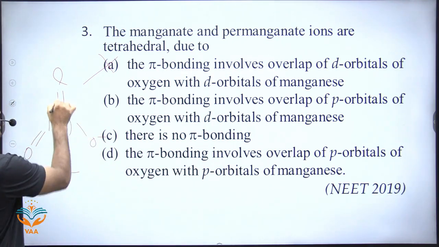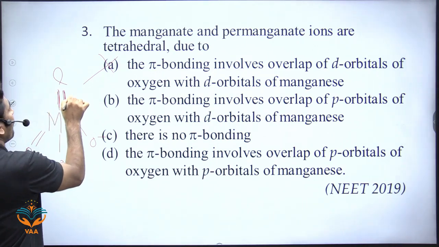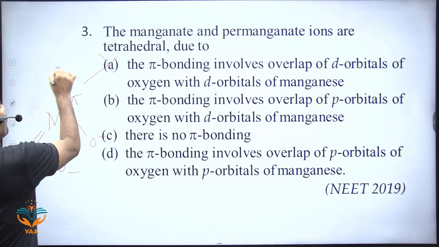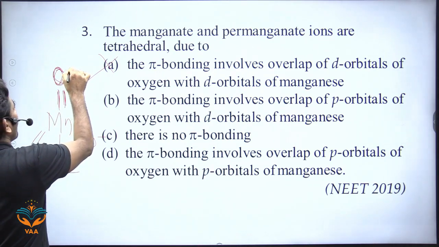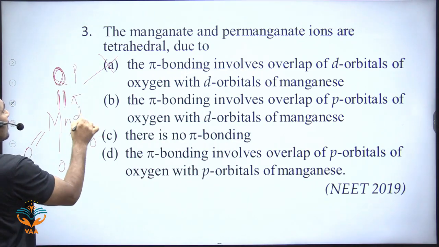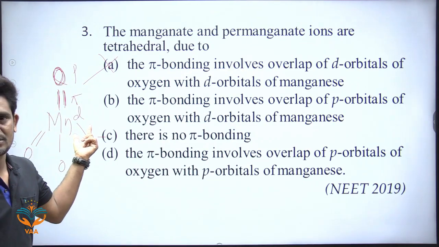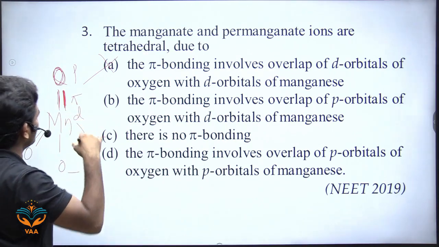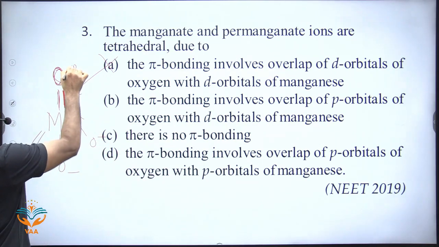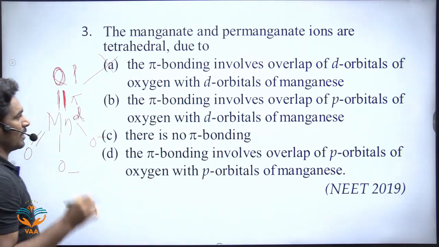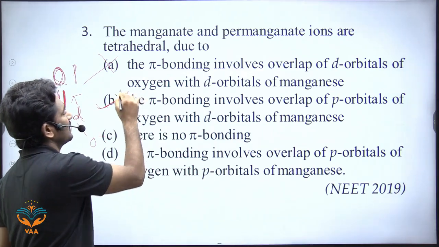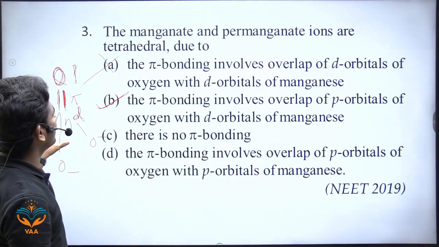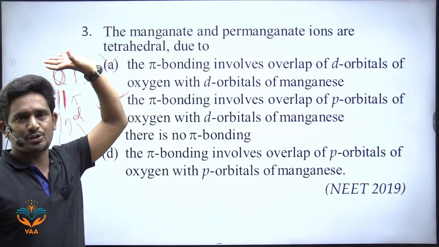So here there is a double bond. This is a pi bond. This pi bond is due to overlapping of p orbitals of oxygen and d orbitals of manganese. So this pi bond is due to the overlapping of this p orbital and d orbital. So the answer is B. One structure is enough, it is not necessary to write the permanganate structure.